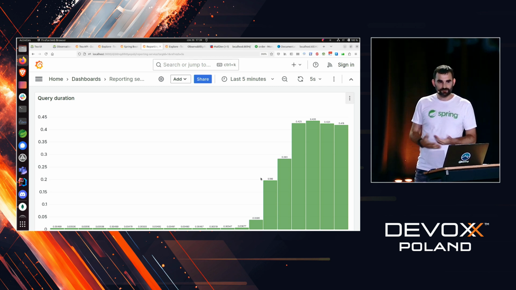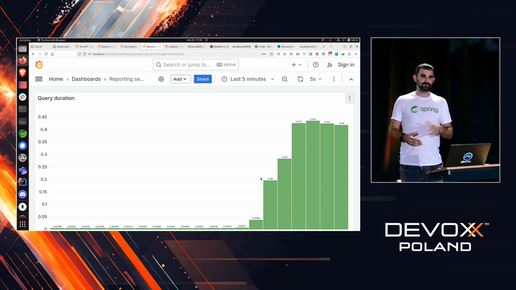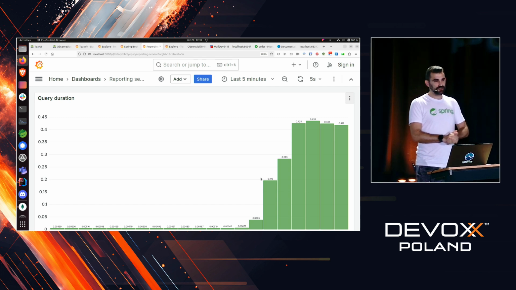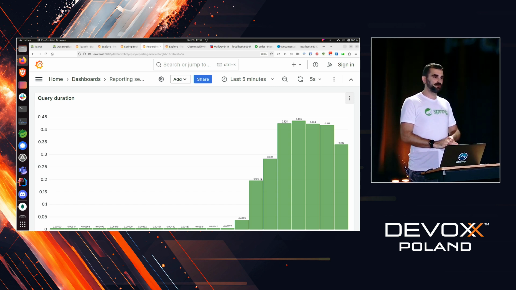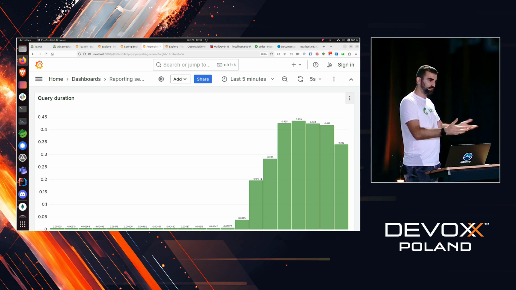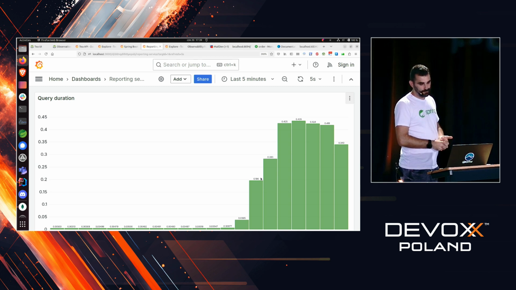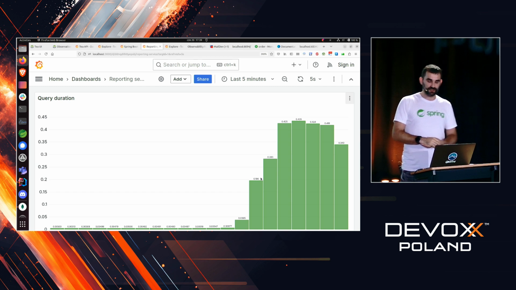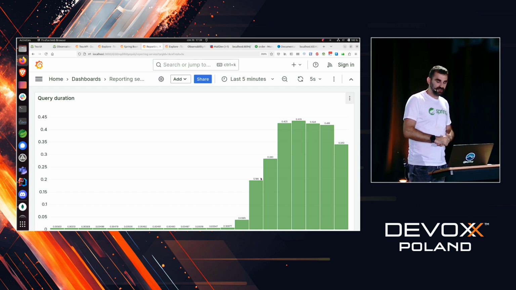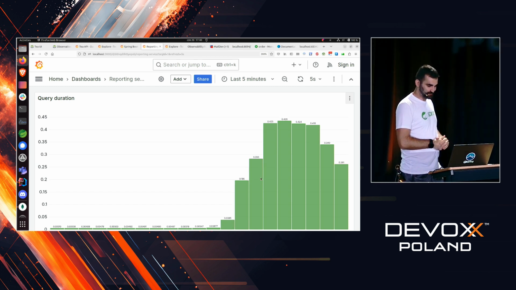And only because we have added Spring Boot Actuator on the classpath, which brings in Micrometer, and we have added the Micrometer Prometheus registry that configures Spring Boot with Prometheus, we are able to see this, and we are able to react accordingly by, for example, asking ChatGPT how to improve this.